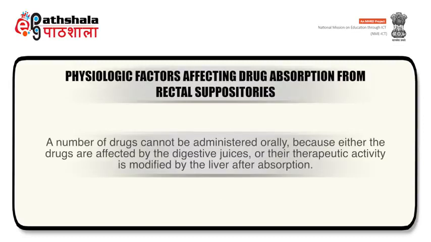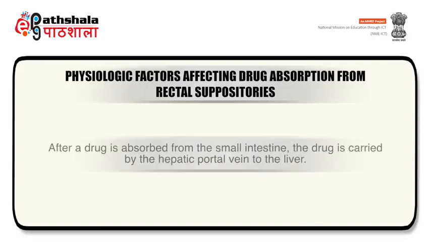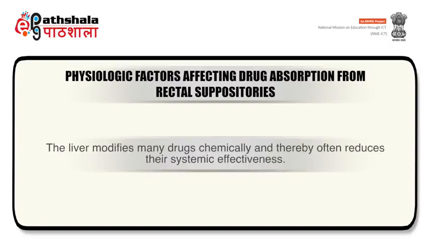A number of drugs cannot be administered orally because either the drugs are affected by the digestive juices or their therapeutic activity is modified by the liver after absorption. After a drug is absorbed from the small intestine, the drug is carried by the hepatic portal vein to the liver. The liver modifies many drugs chemically and thereby often reduces their systemic effectiveness.